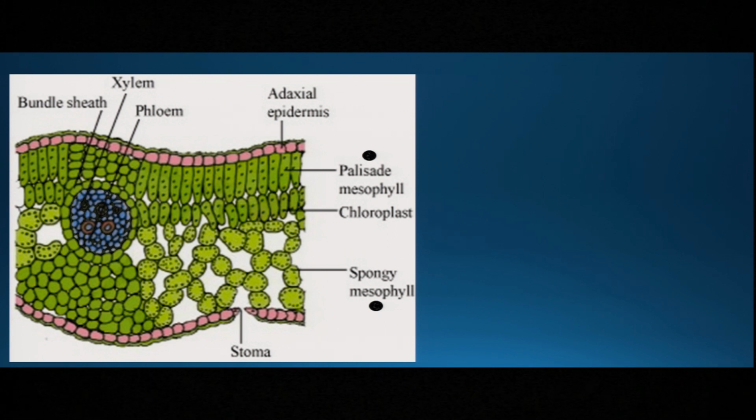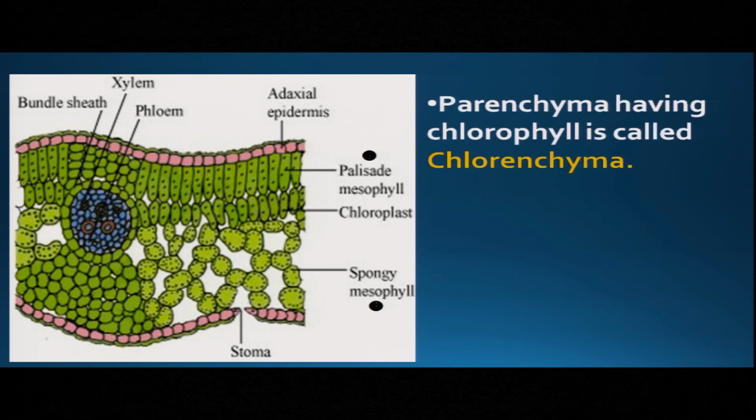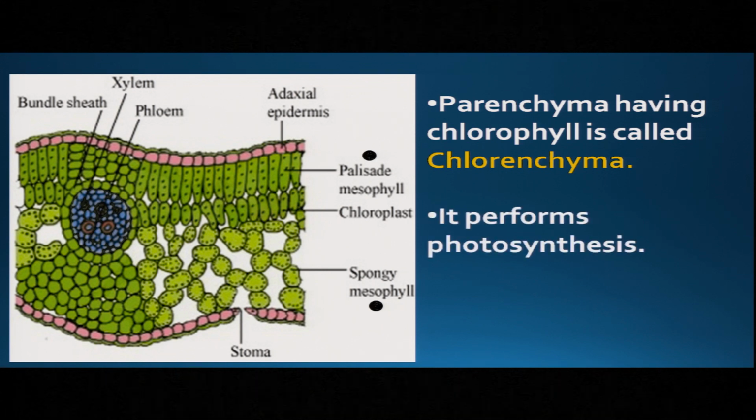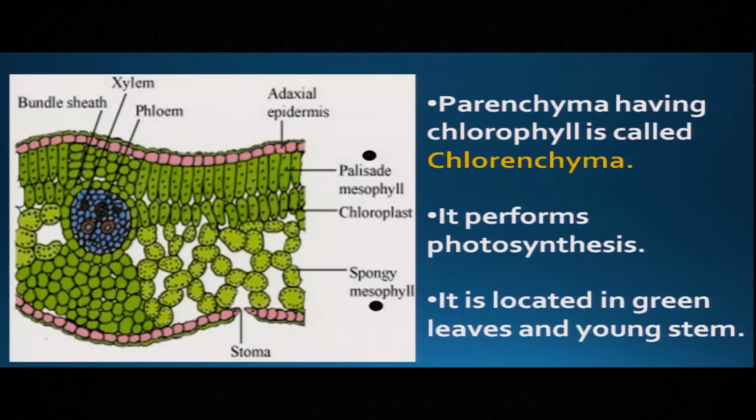Spongy mesophyll are loosely packed and circular in nature. But both are parenchyma tissue. Instead of palisade mesophyll, we can also say palisade parenchyma and spongy parenchyma. So what you have learnt till now is that parenchyma having chlorophyll is called chlorenchyma, and it performs photosynthesis. This chlorenchyma tissue is located in the green leaves and in young stem.